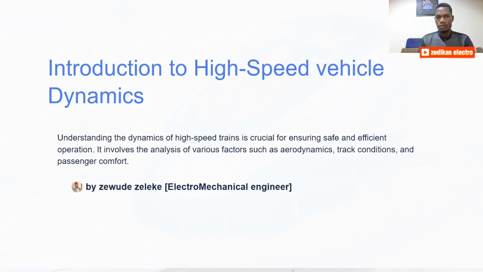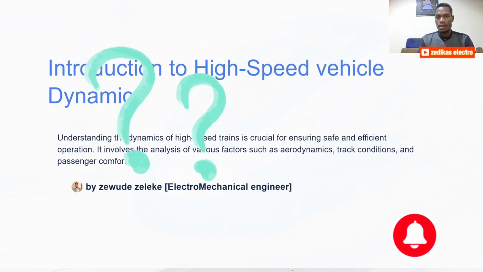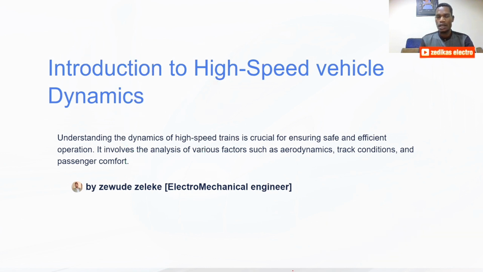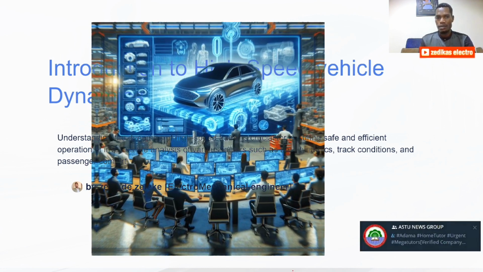Dynamics of a given system is very important, but why? For what reason is dealing with the dynamics very crucial? That is a very fundamental question we have to ask ourselves when we are dealing with the dynamics of a given system. So in engineering science, dynamics is interacting with phenomena of a given system.